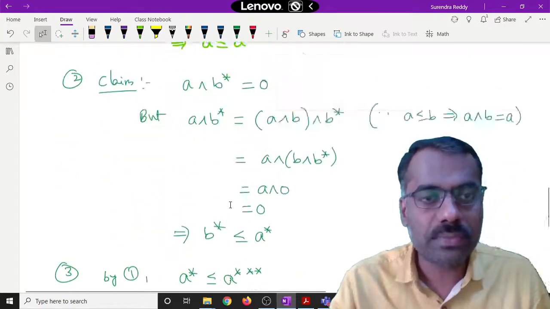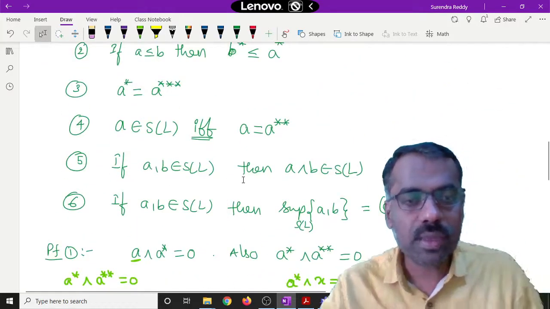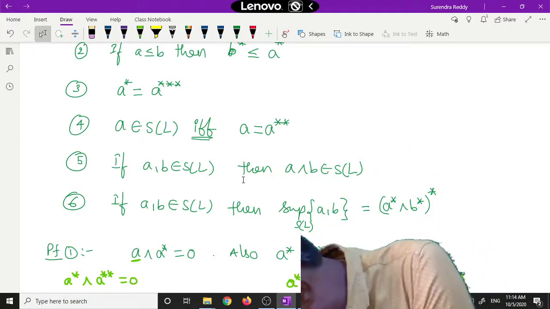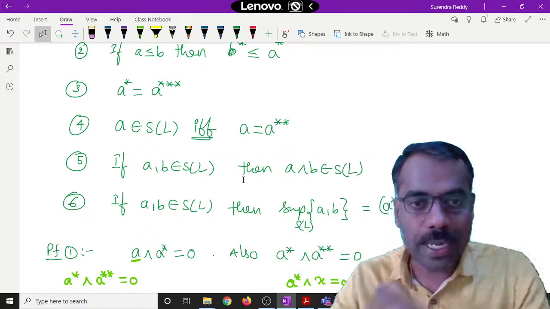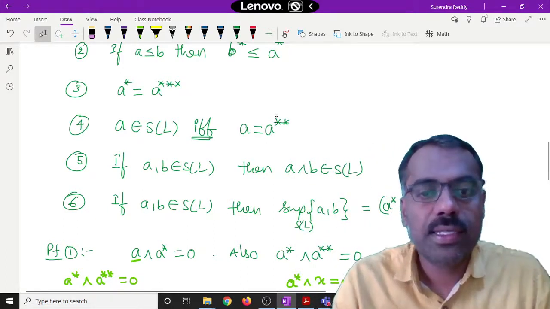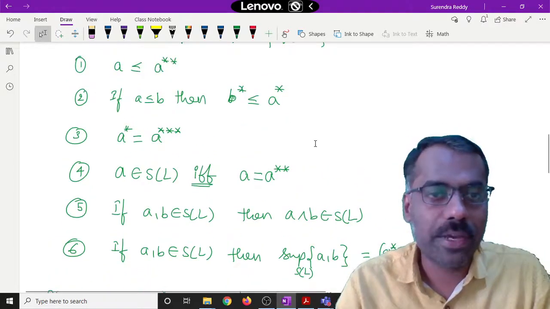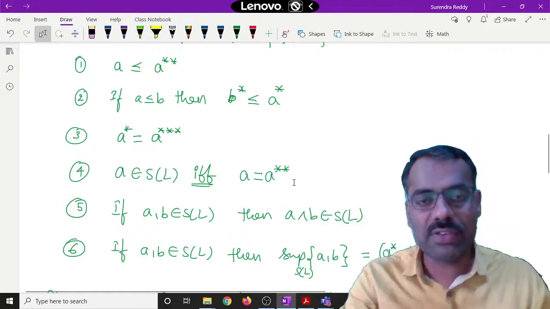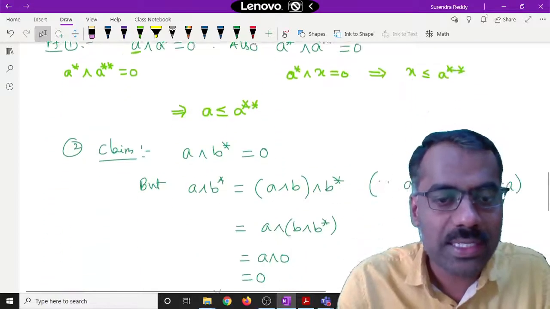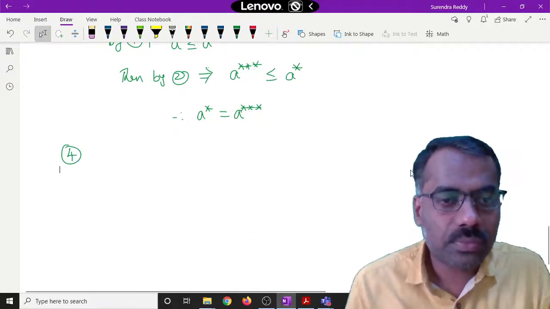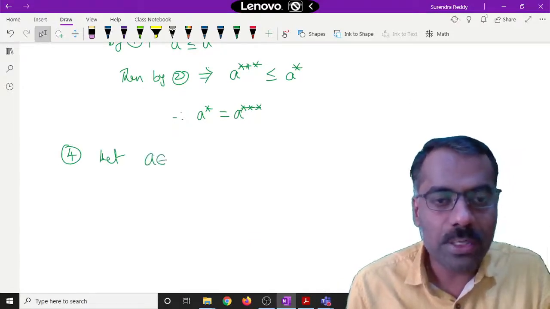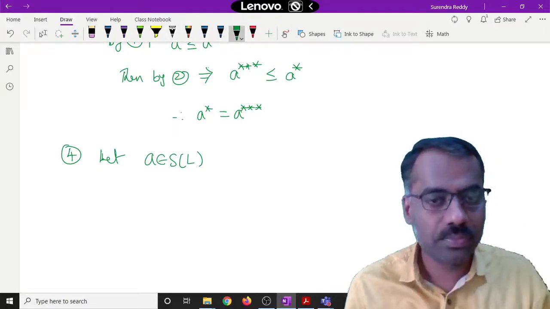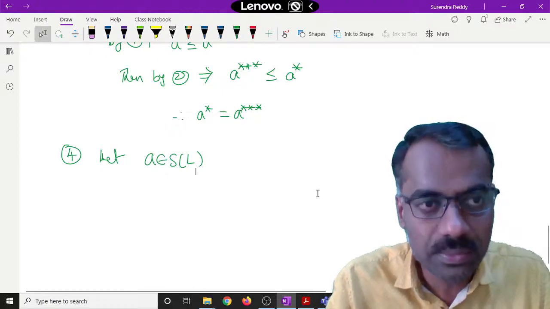What about the fourth one? We want to show that if A is in S of L, then A is the same as A double star. In general, A is less than or equal to A double star, but whenever A is an element of S of L, we want to show that A is equal to A double star. So let A belong to S of L. What is meant by saying A is in S of L?